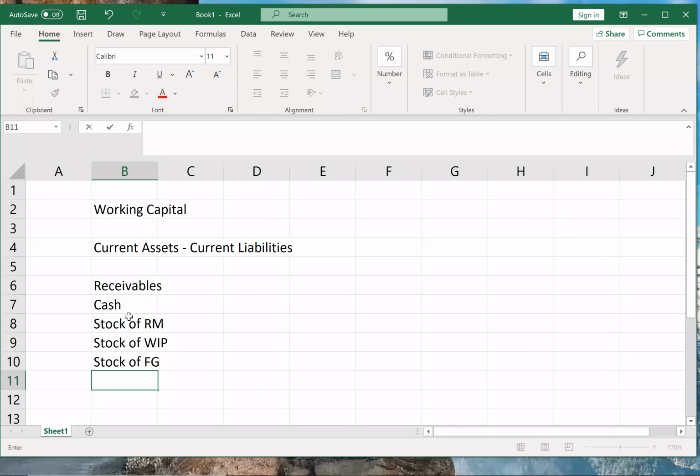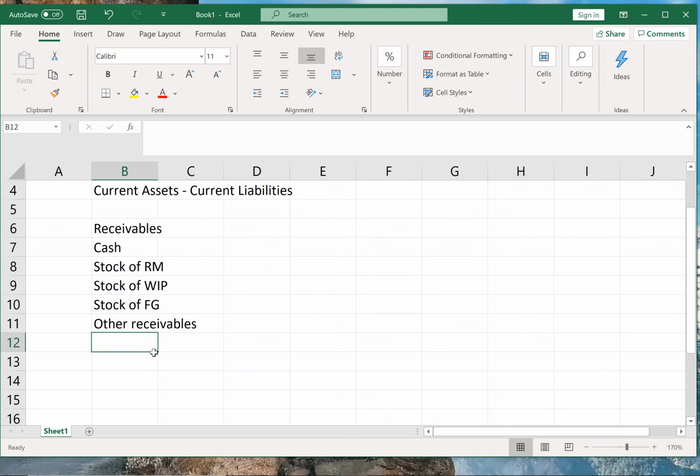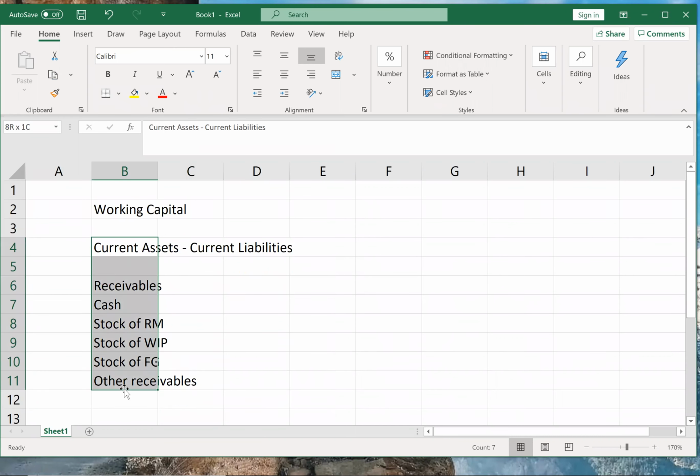Then comes other receivables, such as your adjustments like prepaid expenses, expenses that you already paid. Service is still receivable. That is your other receivables. So that is how we'll bifurcate our current assets.